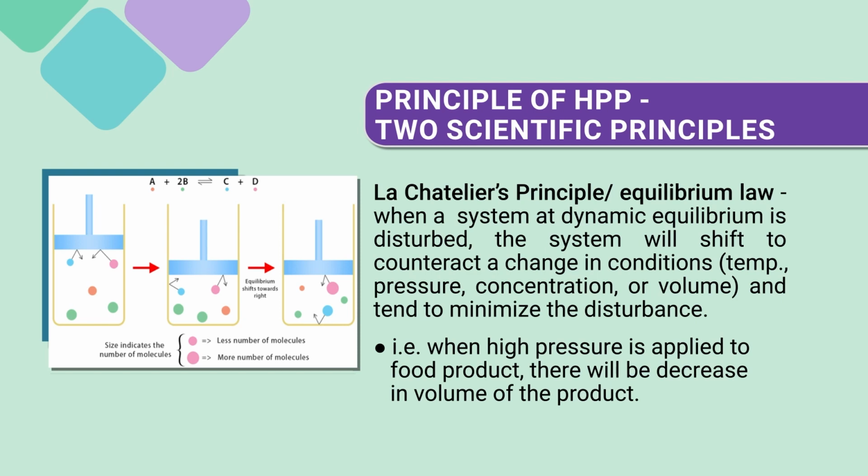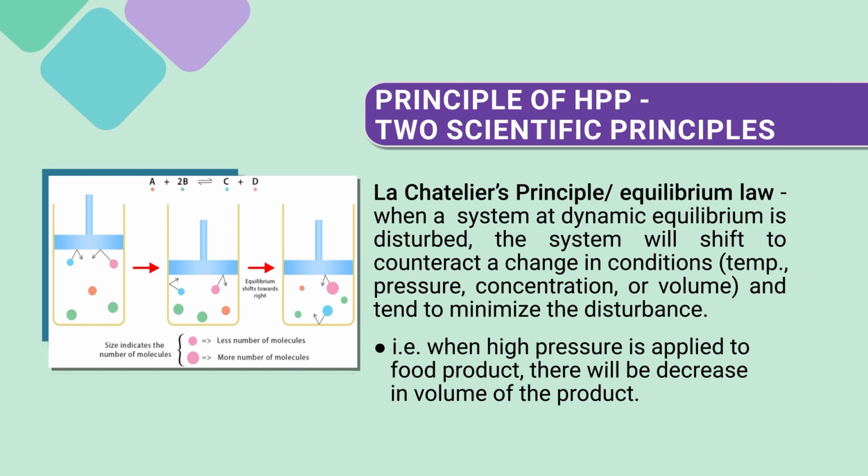Another important thing: in this figure you can see how this principle is applied. Initially there is a piston and there are molecules, distinct in color, particularly A and B. If you compress them, it will lead to a certain change.